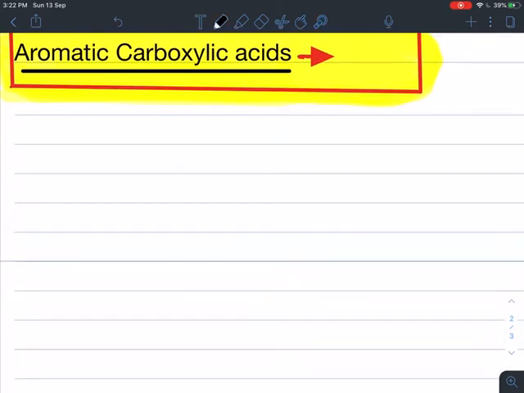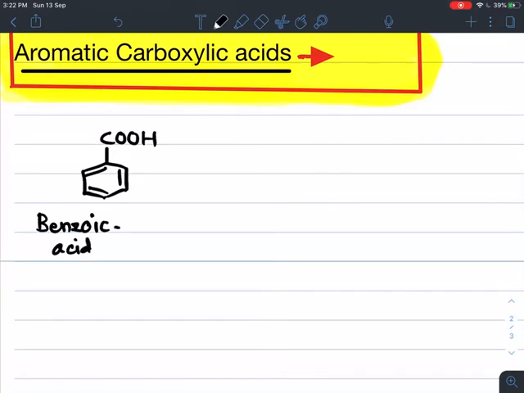The acid in which the COOH group, the carboxylic acid group, is directly attached to the benzene ring, or aromatic ring, is called aromatic carboxylic acid. An example is benzoic acid.